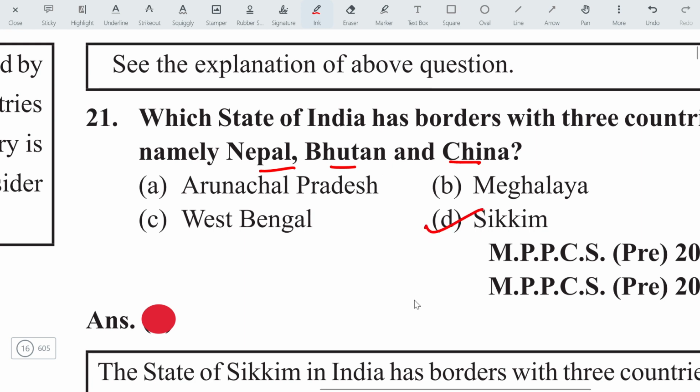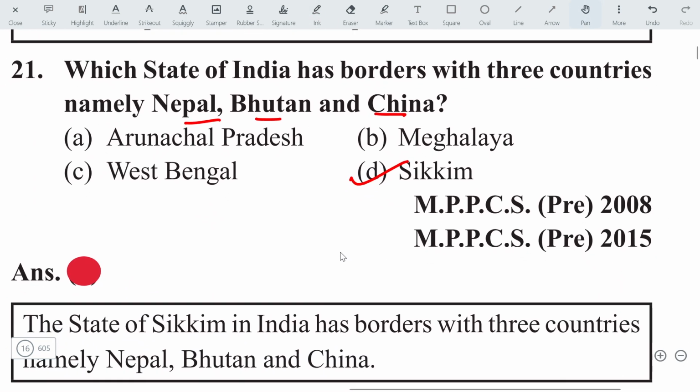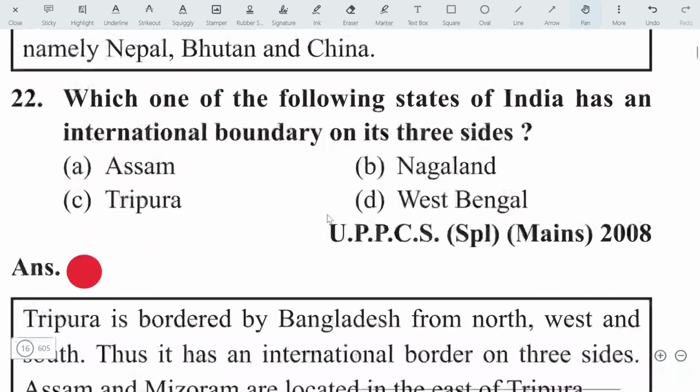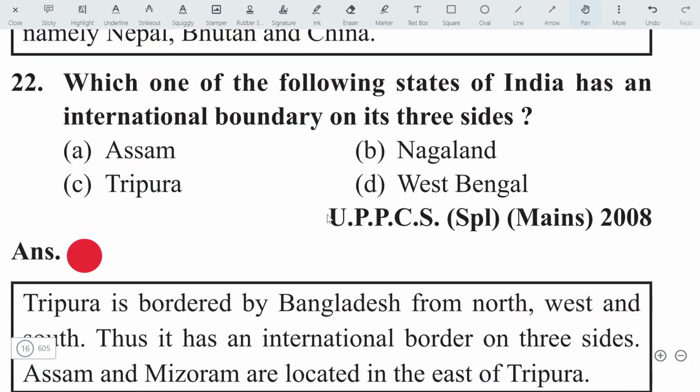Sikkim is the state which shares boundaries with three countries, that is Nepal, Bhutan, and China. Let's move on to the next question. Which one of the following states of India has an international boundary on three sides? It is Tripura actually. Tripura forms an international boundary with Bangladesh on three sides. The answer will be C.